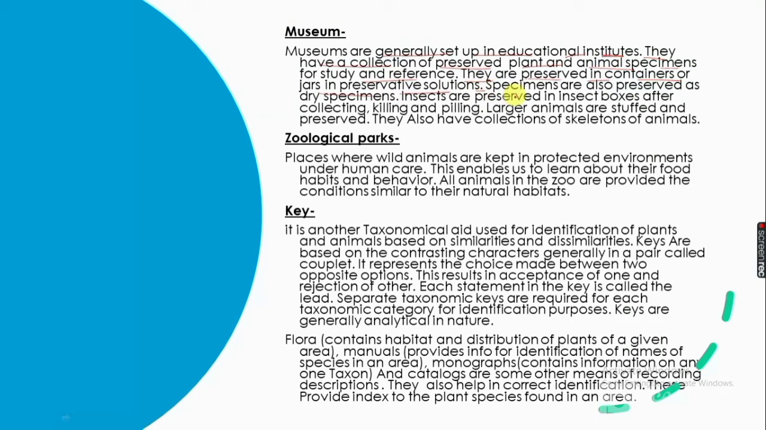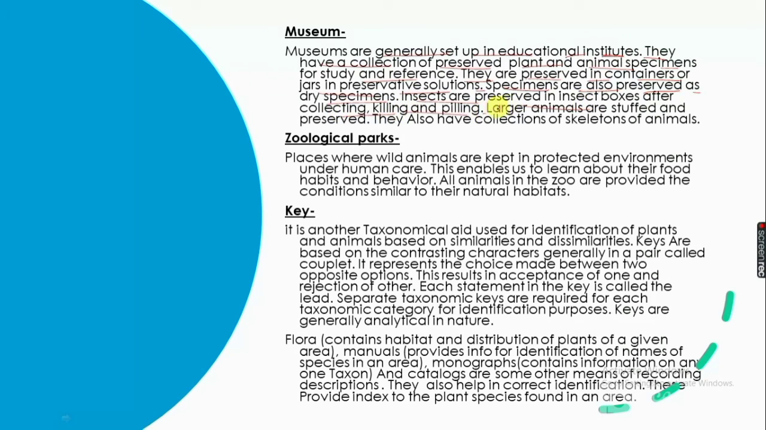Insects are preserved in insect boxes after collecting, killing, and pinning. Larger animals are stuffed and preserved. Museums also have collections of skeletons of animals that die. They collect their skeletons and put them in a museum so that people can see them.